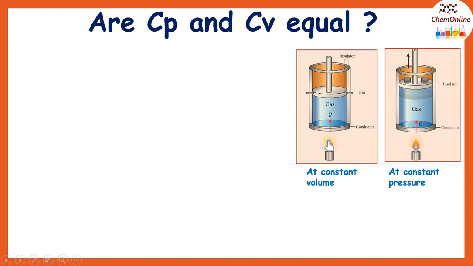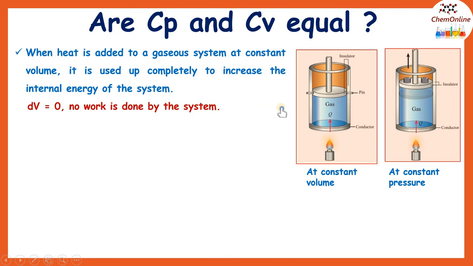to this system. So when heat is added to a gaseous system at constant volume, the entire heat that we supply is used to increase the internal energy of the system. Because the volume is kept constant, no work is done by the system. So the entire heat that we apply is used for increasing the internal energy. Increasing the internal energy means increasing the temperature.